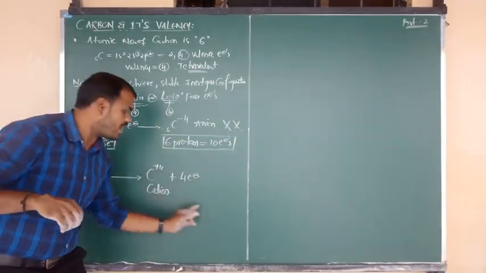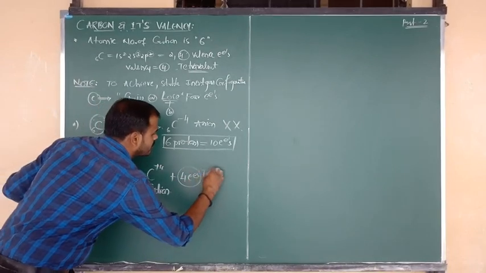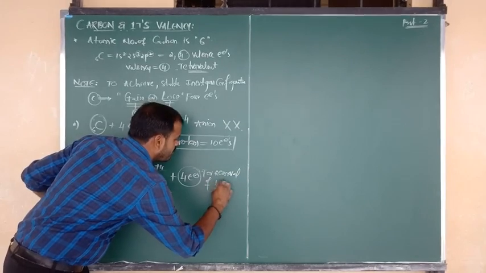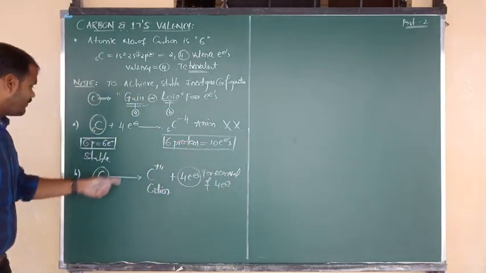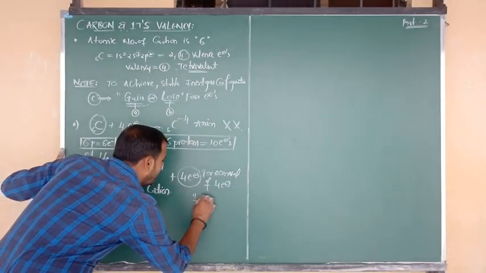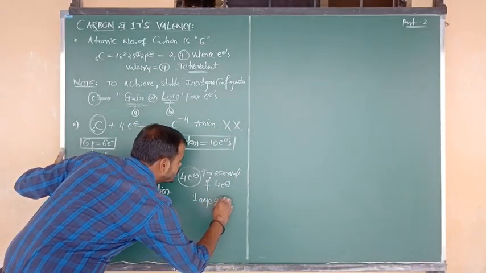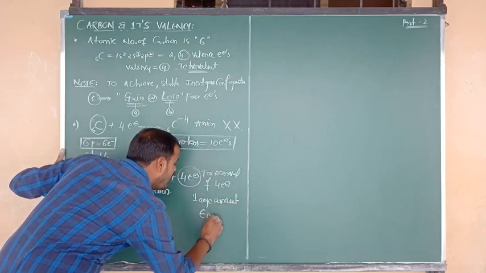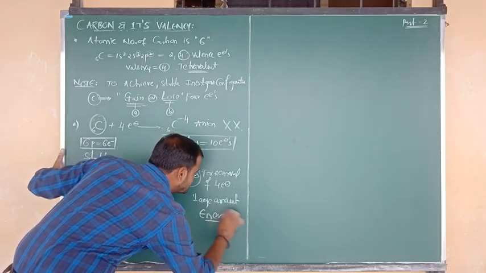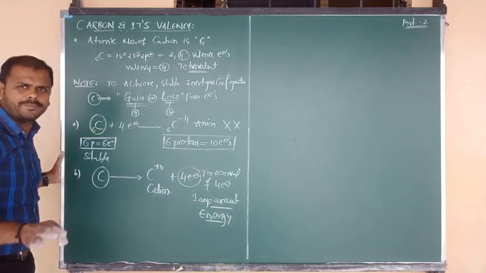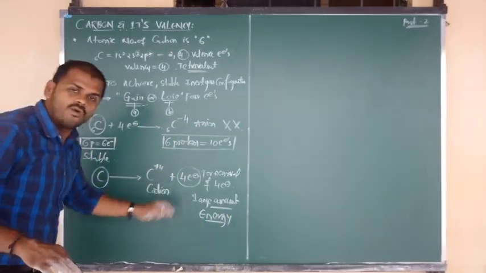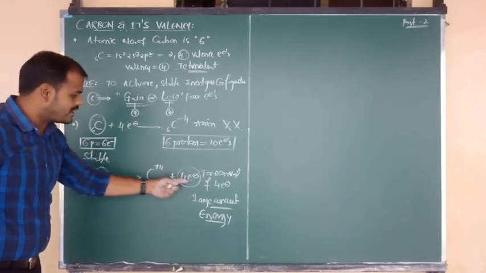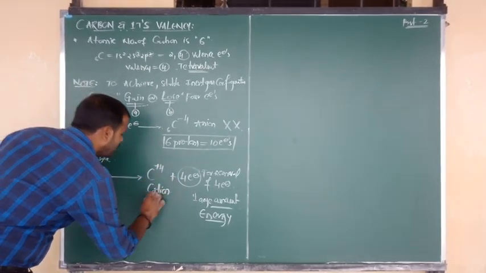It means for the removal of 4 electrons from the carbon atom, we require a large amount of energy. We require a large amount of what, beta? Energy. So this much energy, I hope, may not be available 100%. So you can't remove the 4 electrons from the respective carbon atom. So once again, beta, carbon after the loss of 4 electrons is going to form the C plus 4 cation.